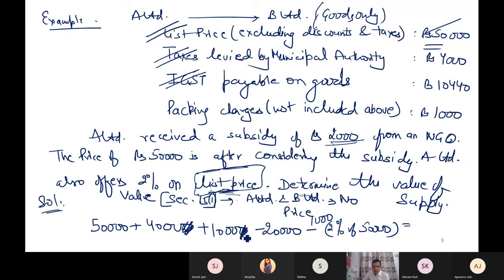It is also 1,000. Yes, sir. Subsidies are, I don't know why I have marked an extra 0. So 50 plus 4 plus 1 minus 2 and minus discount 1. Fifty plus 4 plus 1 minus 2 minus 1.